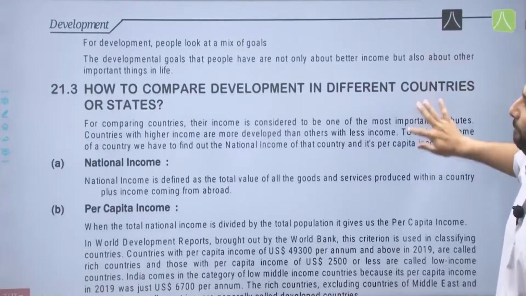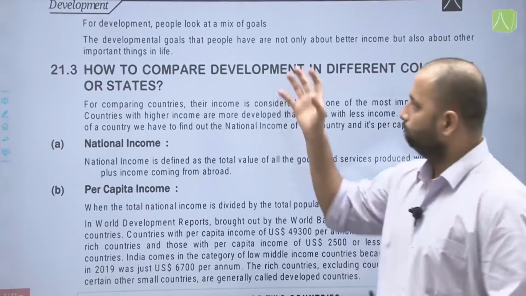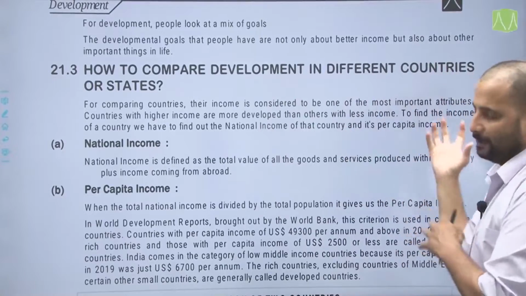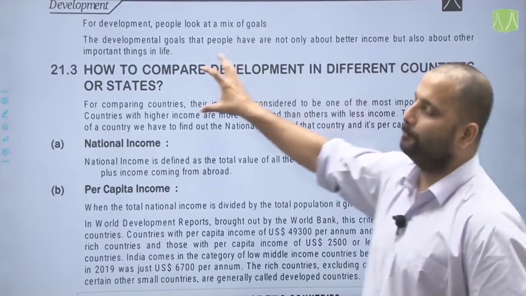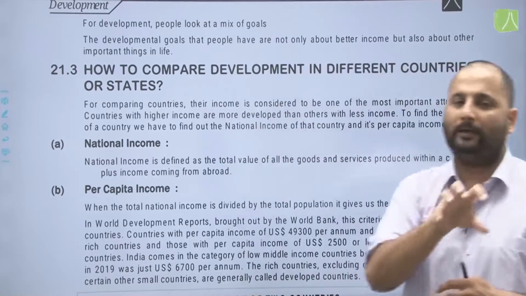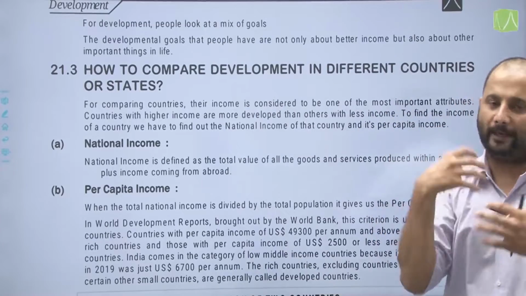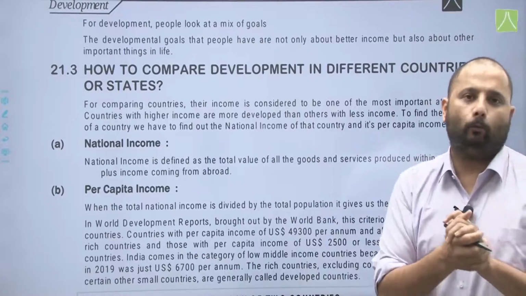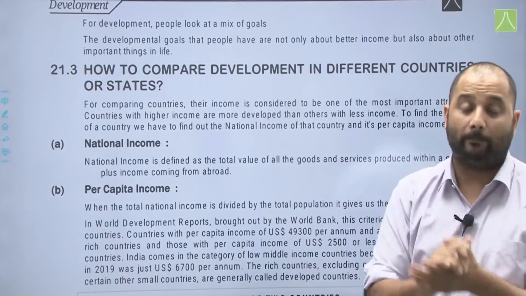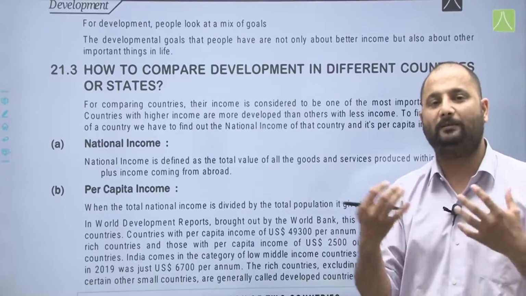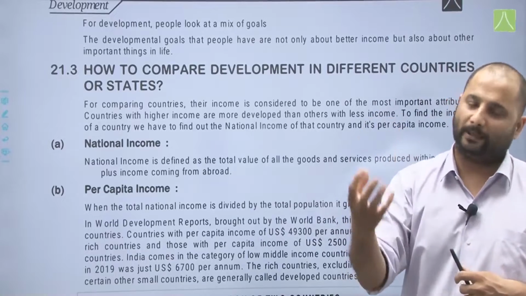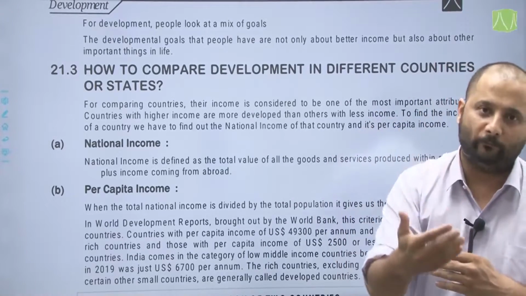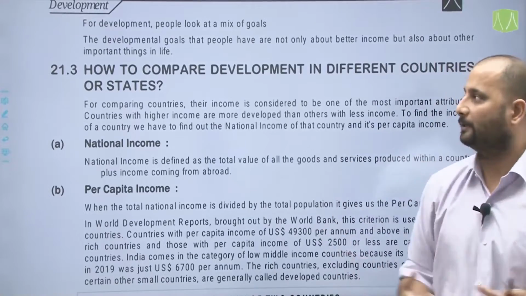So, for development, people look at a mix of goals. The developmental goals that people have are not only about better income, but also about other important things in life. So, income and other goals again talks about how income may be one important aspect of development, but apart from income, people also seek certain other things, like equal treatment, no discrimination, freedom, respect of others and other things.